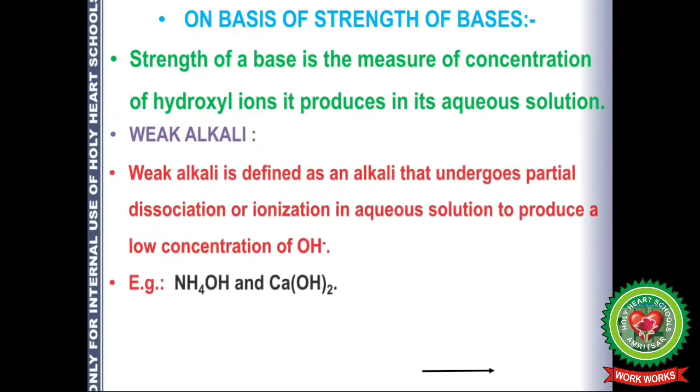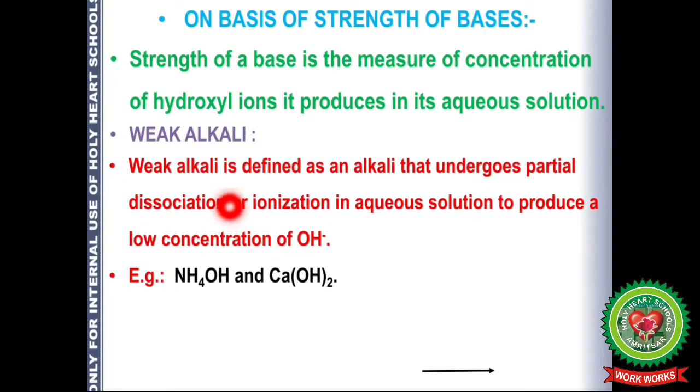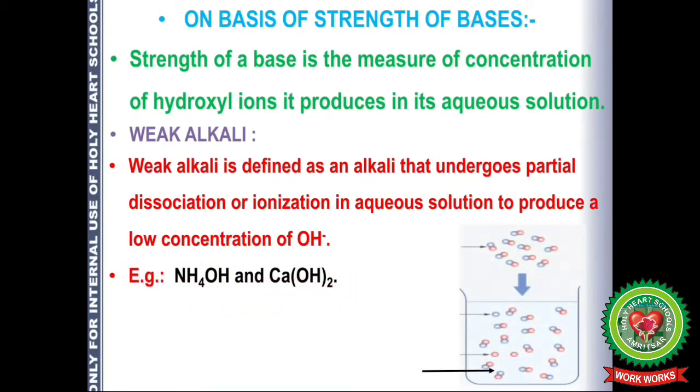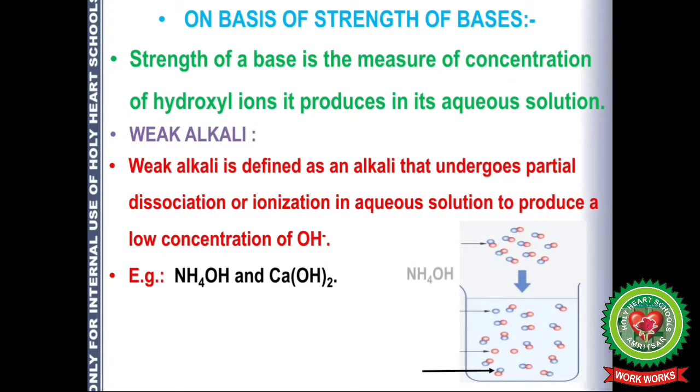The next one is weak alkali. A weak alkali is defined as an alkali that undergoes partial dissociation or ionization in aqueous solution to produce a low concentration of OH negative ions, that is hydroxyl ions. For example, ammonium hydroxide and calcium hydroxide. We can take a look here.